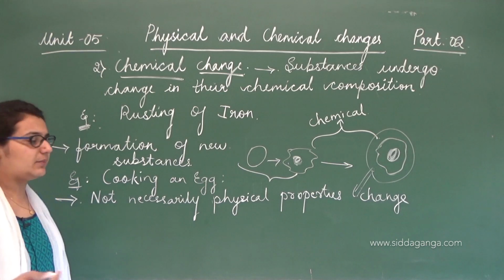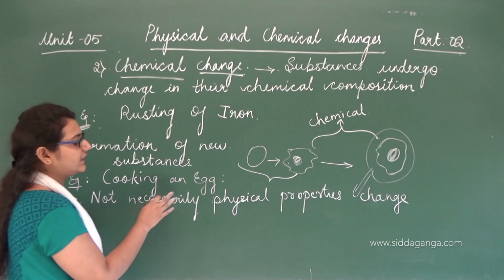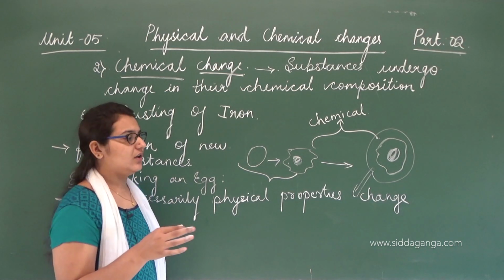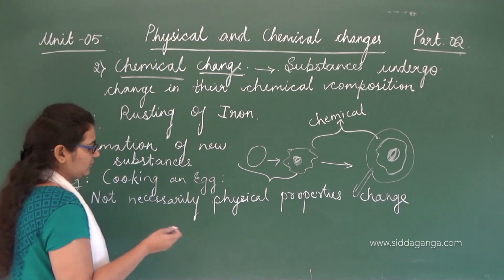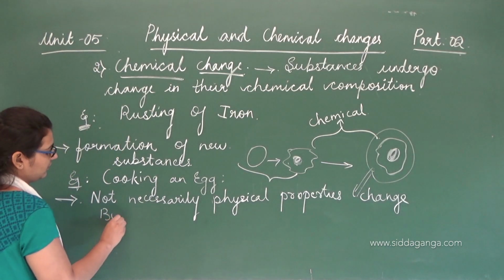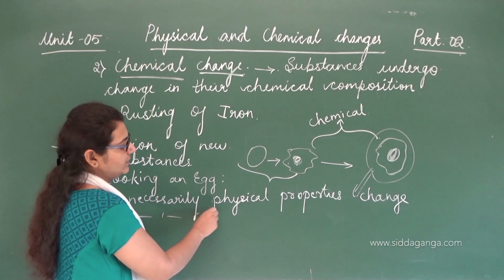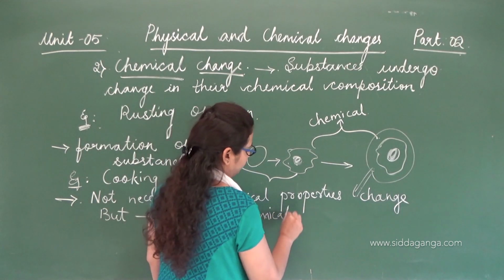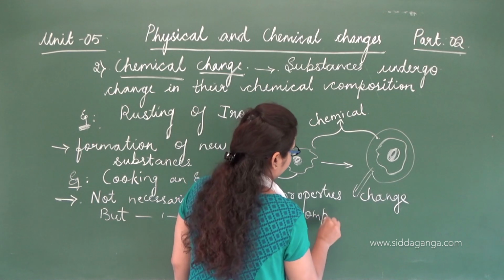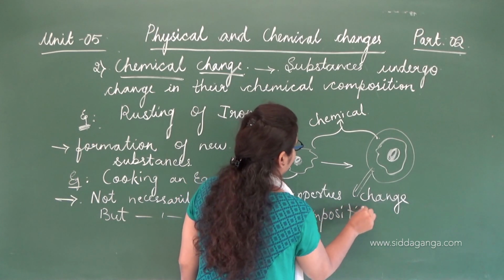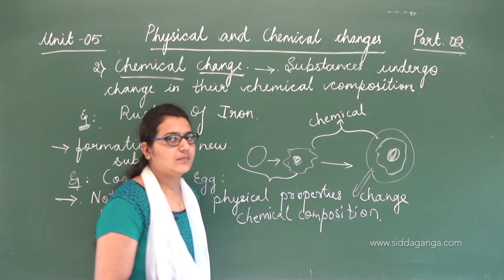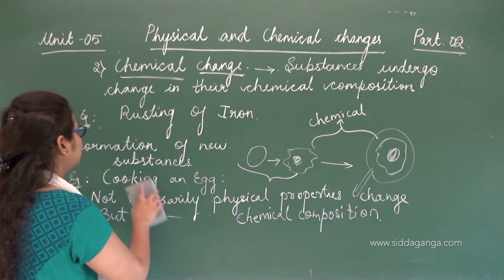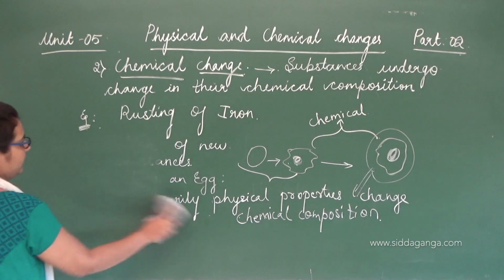So that's where it is called chemical. Whether there is a change in the physical or not, there will be a change in the chemical composition. Clear? So this is about the chemical change. We'll see a few more examples of this chemical change now.